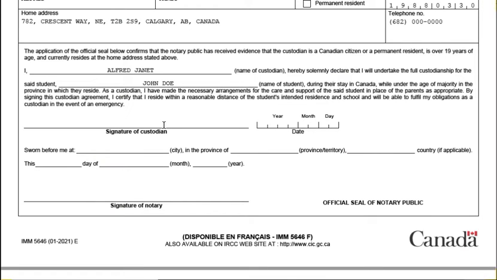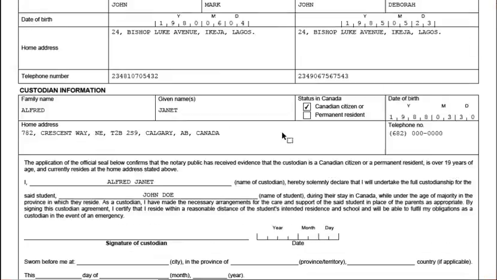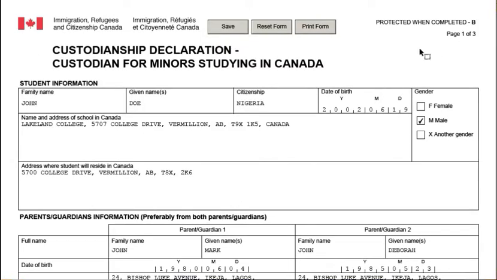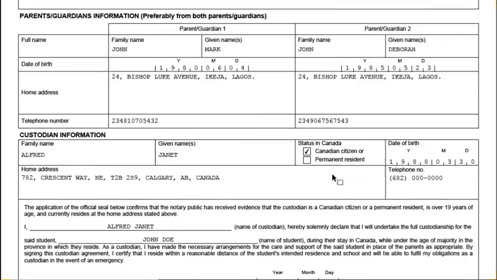Once you are done with the form, you need to sign this form with the signature of the notary. You need to take it to the notary, so they have to notarize the form. This form has to be notarized with the official seal, and this part should be notarized in Canada. As you can see, this first page, page 1 of 3, should be notarized in Canada.